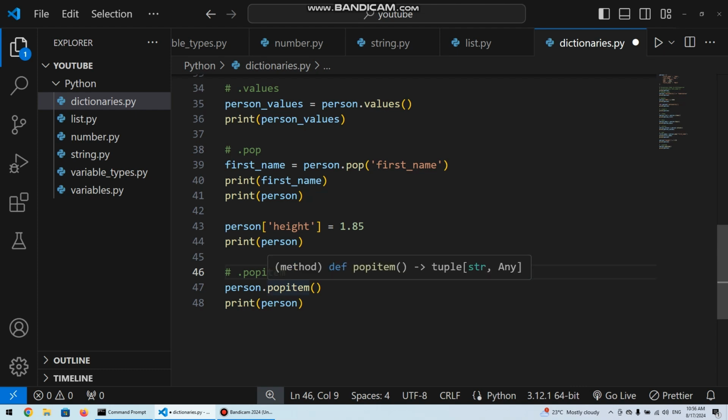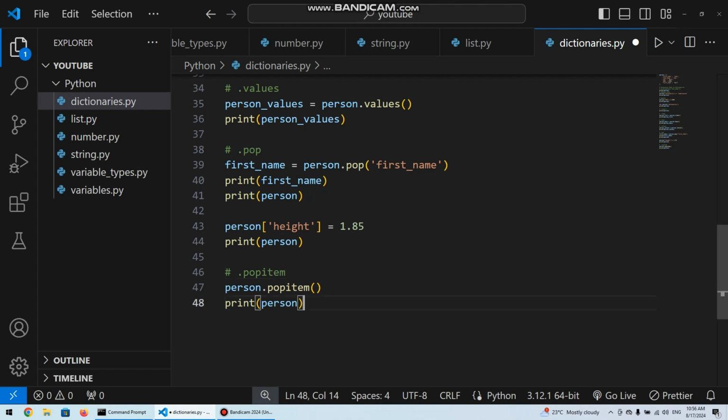Now on line 47 we are calling the popitem method, which is supposed to remove the last item we added in our dictionary. And on line 48 we are printing person again. We should see that on the last two lines, the second to last has a height key with an associated value, while the last person print doesn't have that.